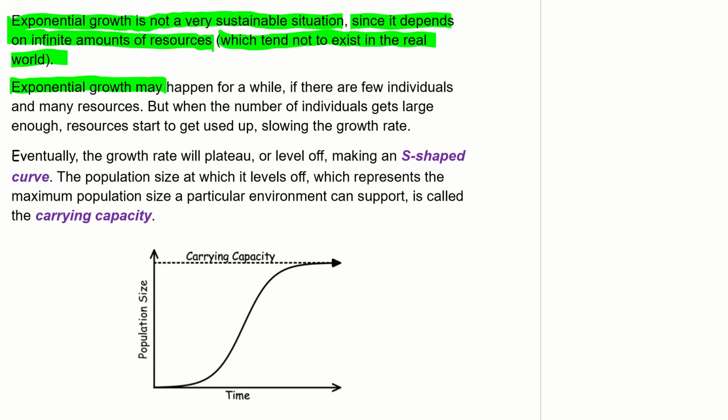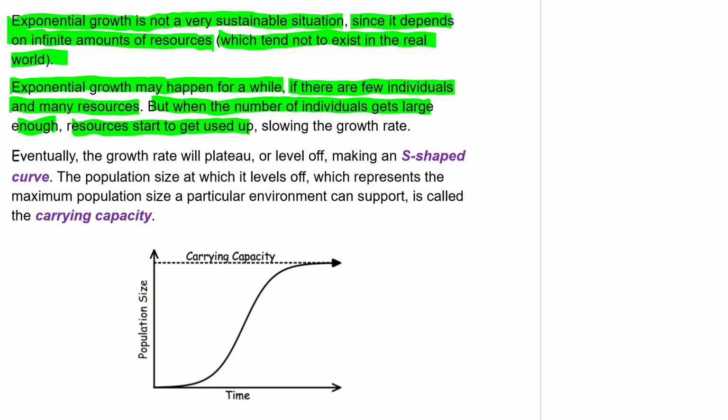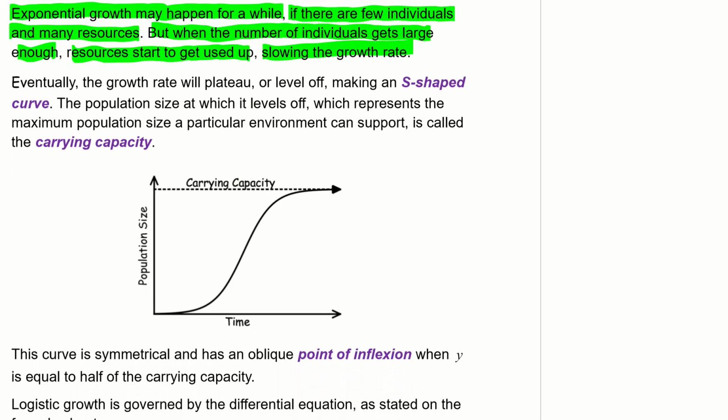Exponential growth may happen for a while if there are a few individuals and many resources. But when the number of individuals gets large, or large enough, resources start to get used up, slowing the growth rate. Eventually, the growth rate will plateau or level off, making an S-shaped curve, as we can see below.